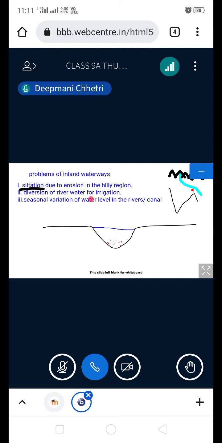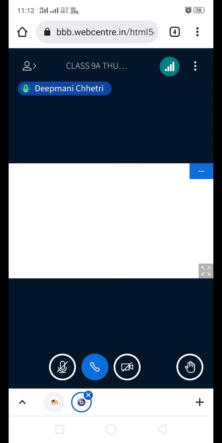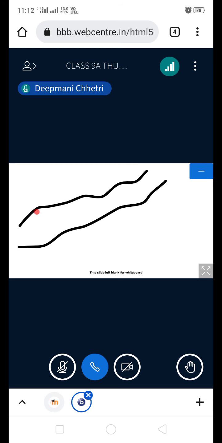The next one, you see that second point, diversion of river water for irrigation. So this one is a river. Just consider that there is water here. It's a perennial river, and water is flowing through it. Now if the water is not used for anything, not used for irrigation, not extracted from a canal, then the volume of water will not decrease. The depth of the river will not decrease.